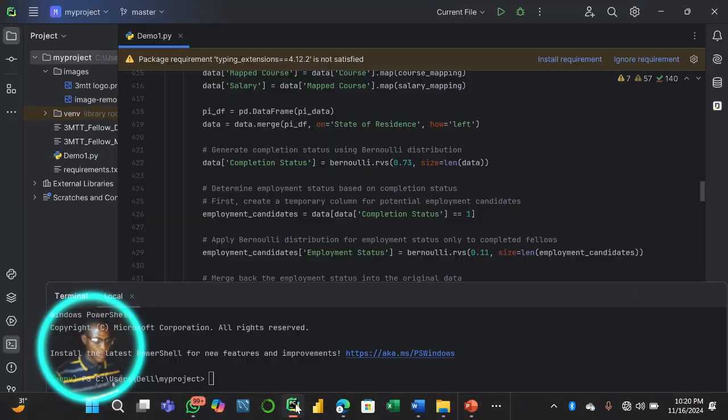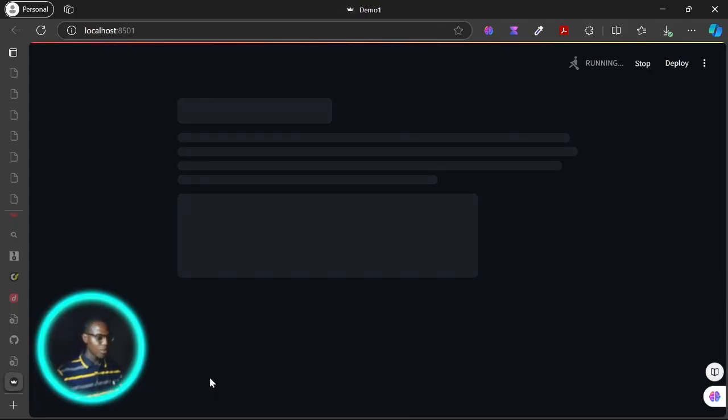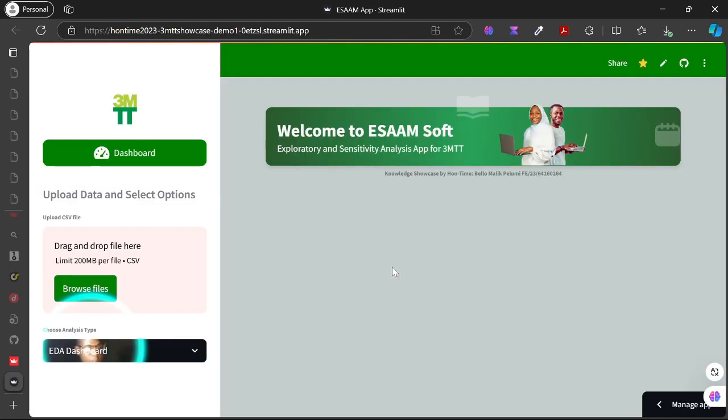So this is PyCharm. We are there already. So let me try and run the ESAAM IDE demo1.py. As you can see, once I run that on my local machine, it's going to take a while, and voila, we are looking at ESAAM. So now we have our ESAAM running. As you can see, I modeled it after the 3-entity dashboard because I love it so much, and it's just the easiest thing I can quickly lay my hands on to get this ESAAM interface.